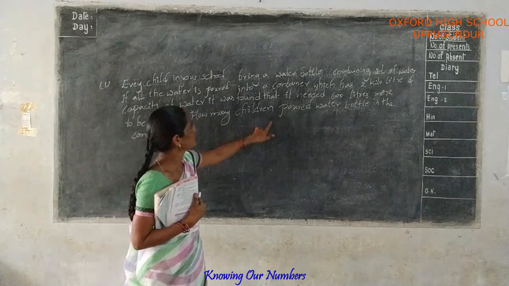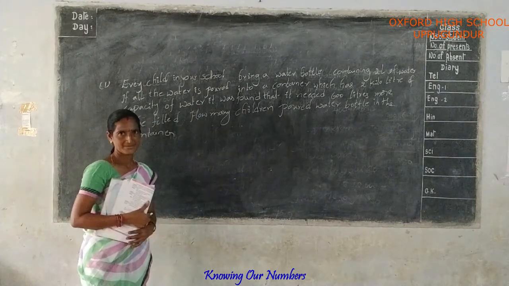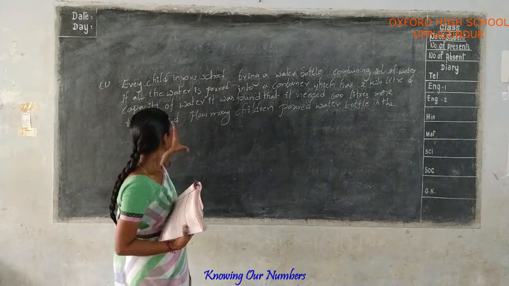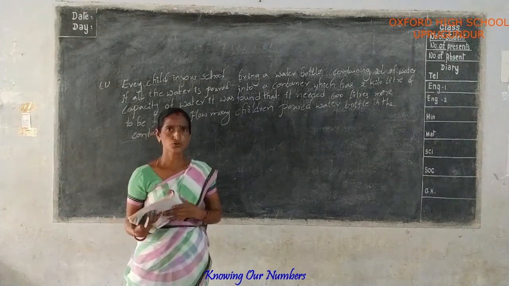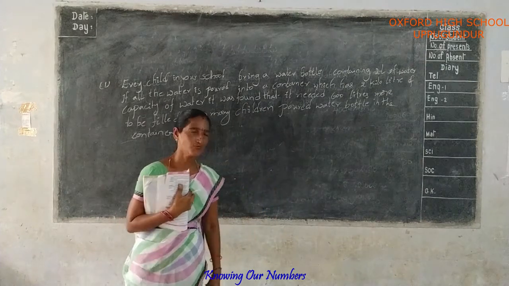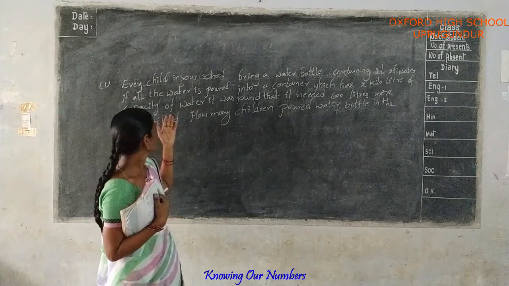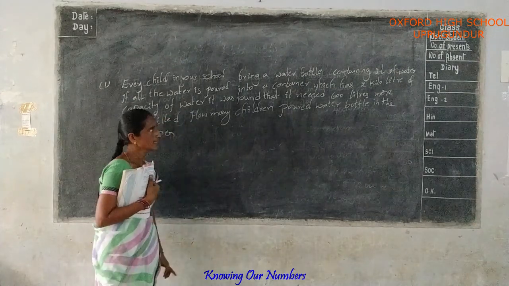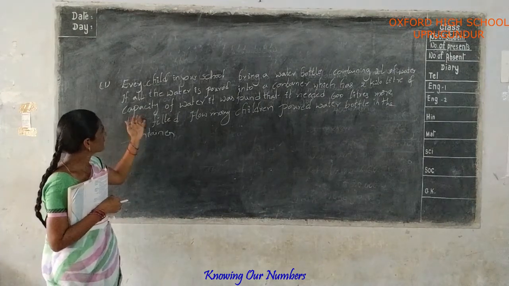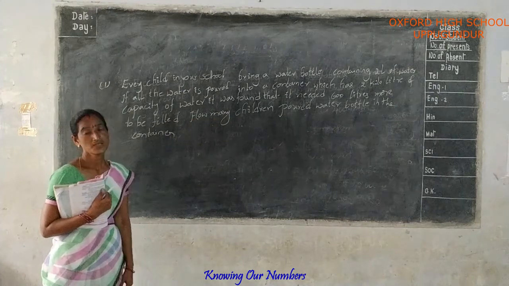How many children poured water bottles in the container? Every child comes to school bringing a water bottle containing 2 liters of water, and all the water is poured into a container.